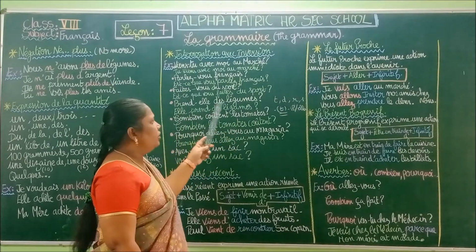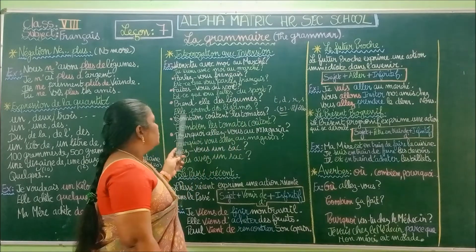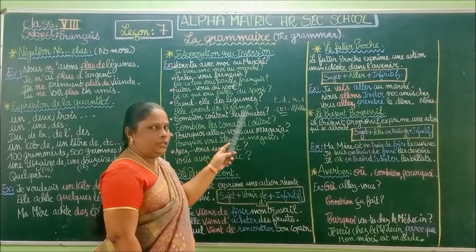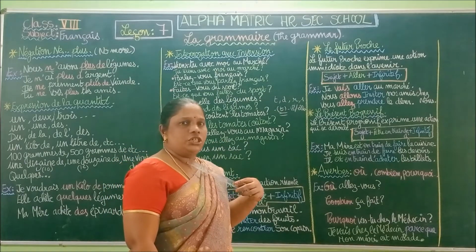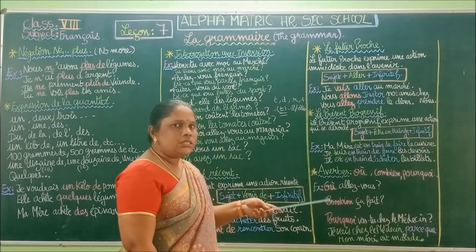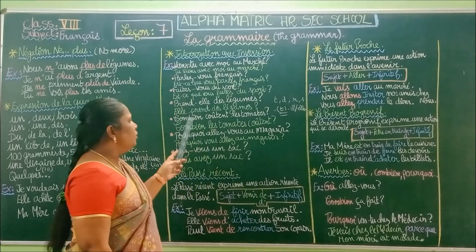Did she take vegetables? She takes vegetables. You can see my tone, so we are using intonation. She takes vegetables.